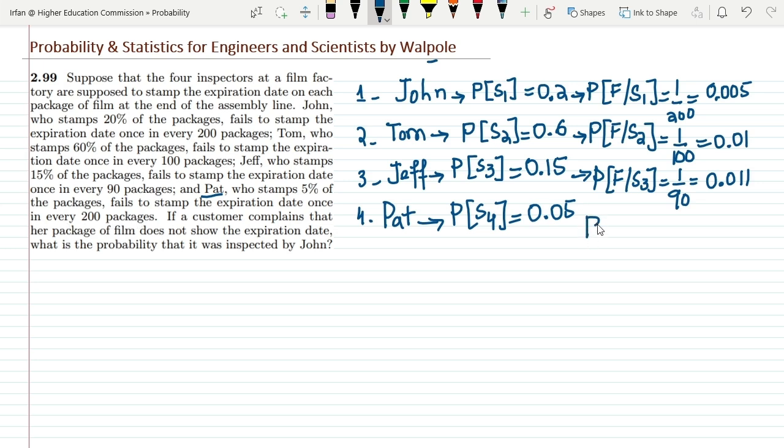So the probability of the failure, given S4, would be 1 over 200, so it would be 0.005. This is all the given data which I have found out.